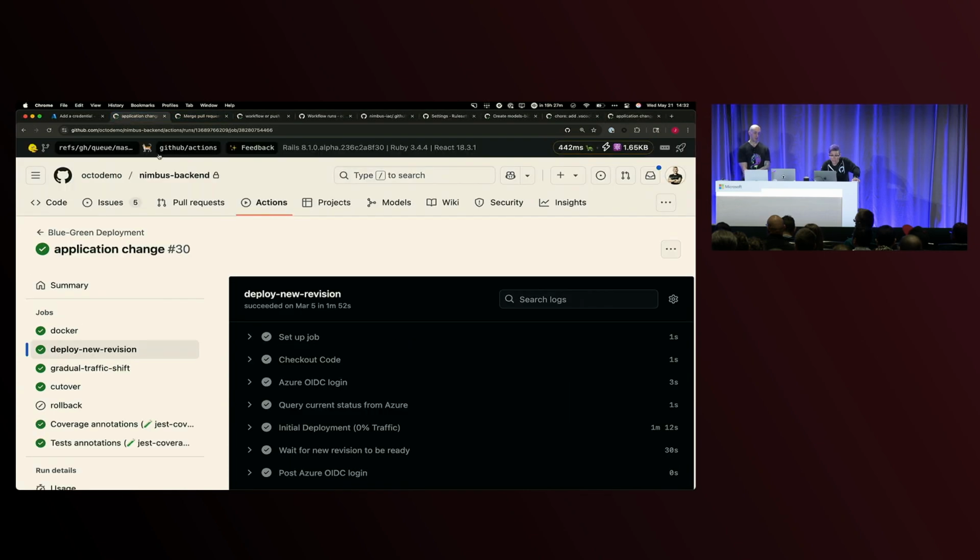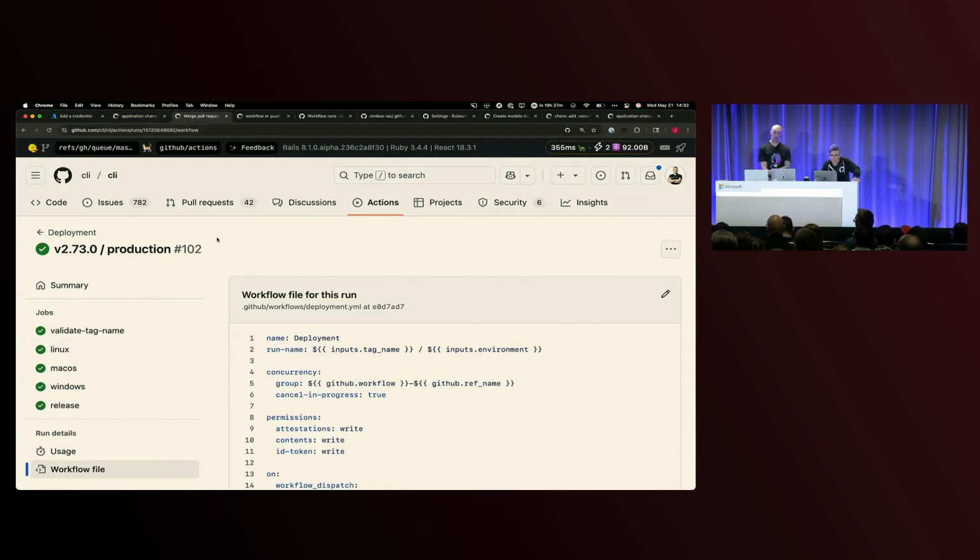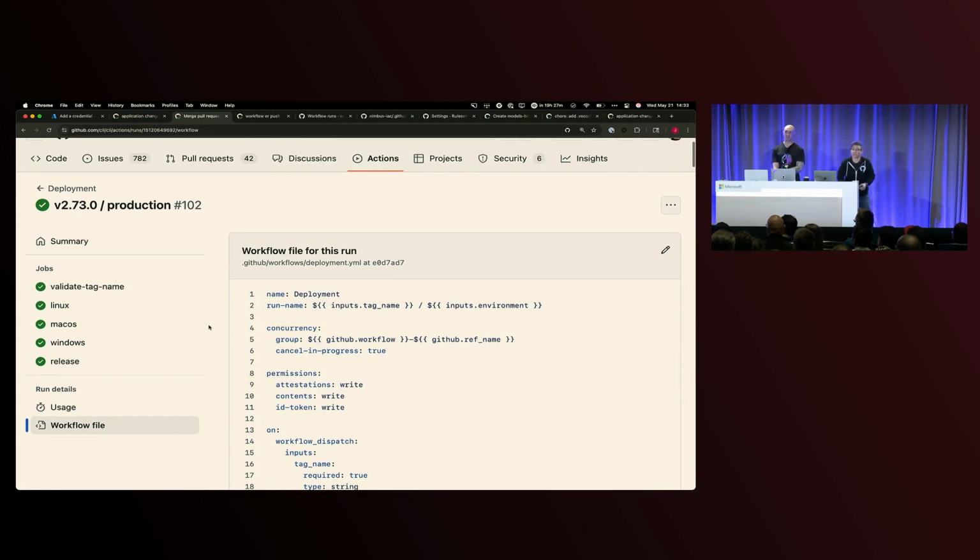Who here has heard of artifact attestations, from those who are using GitHub? Artifact attestations are a great way to give a signature or a thumbprint. The same way that when you're creating a trust relationship between your GitHub repo and your cloud provider, you have a thumbprint that verifies, like, hey, I know you, you're cool, I trust you. The artifact attestation also signs it.